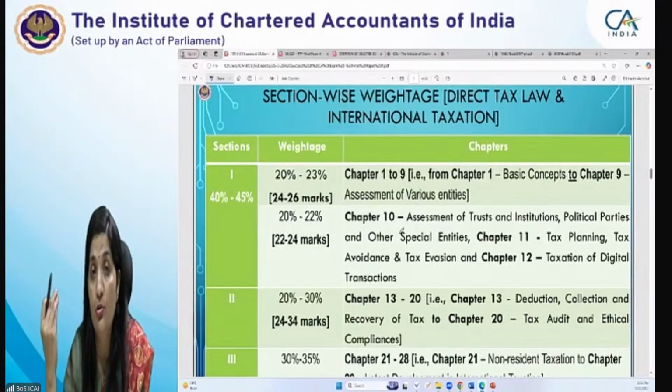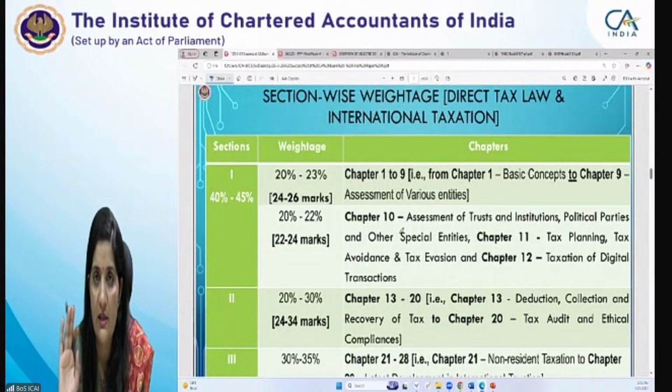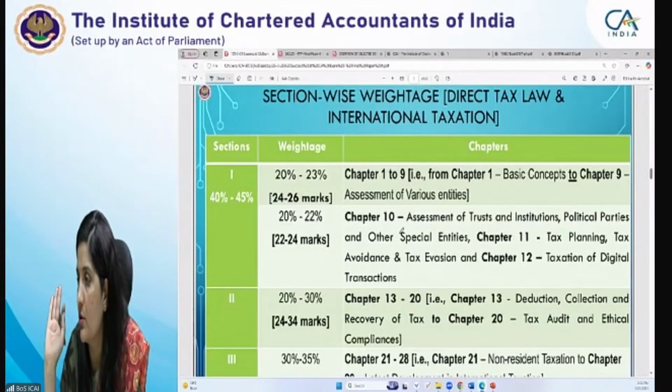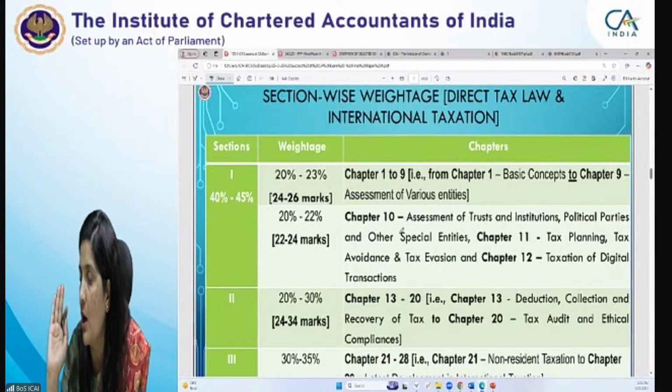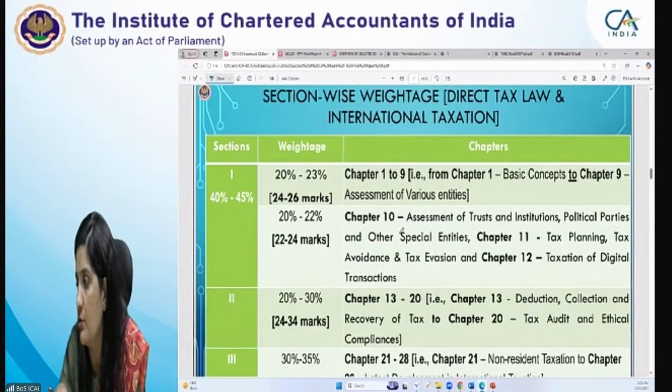Now let me take you through the section-wise weightages. You must be aware of कि there is section-wise weightages are assigned for each subject, right? How many of you are aware of कि there is a section-wise weightage? How many of you have gone through the section-wise weightages and you have make this strategy based on these section-wise weightages? How many of you are aware of?